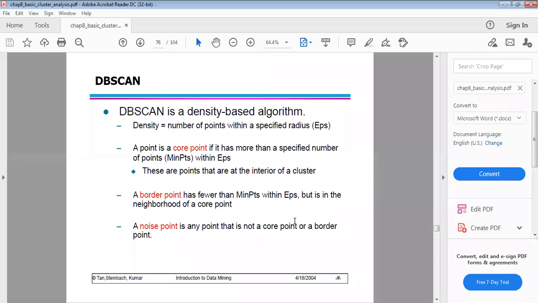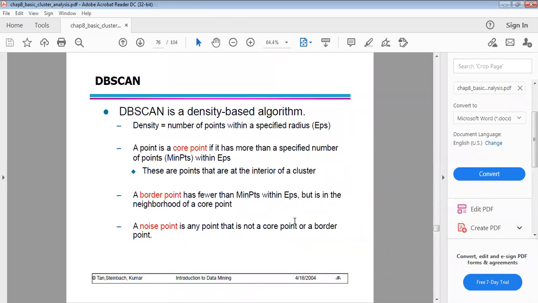A point is a core point if it has more than a specified number of points, that is the minimum points, within the specified radius. These are the points that are in the interior of the cluster. So what are the data points you have?